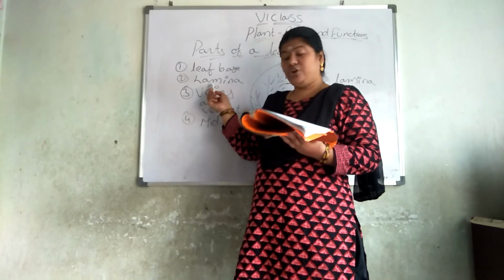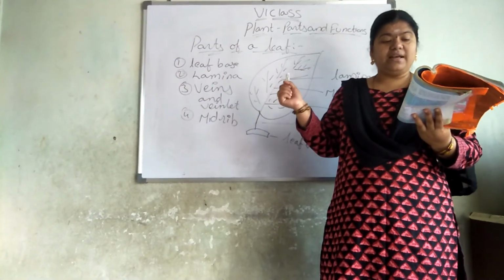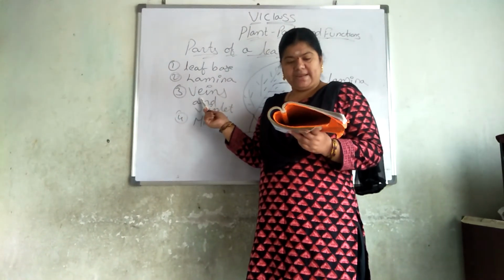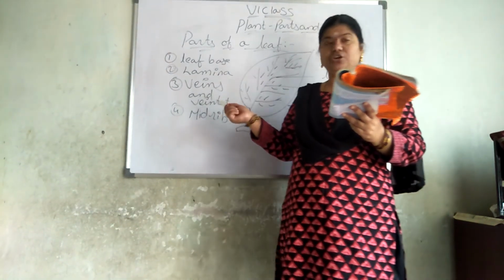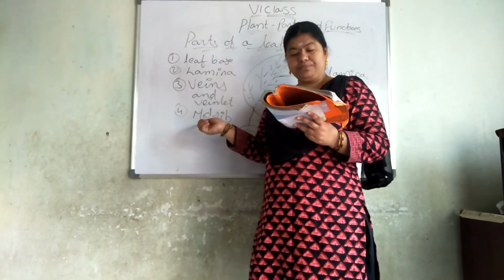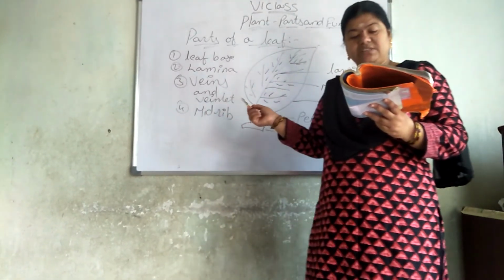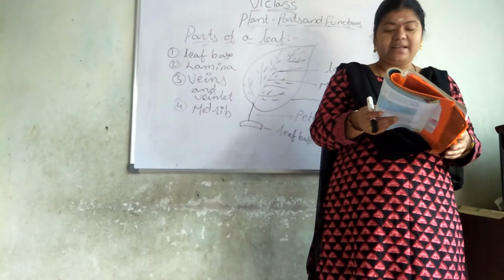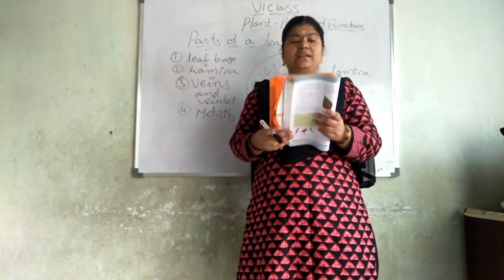What is the flat portion of the leaf called? Lamina. What do you call the small line structures in the flat portion of the leaf? Veins. Fourth question, which part connects leaf lamina with the stem? It is midrib. Next, a leaf contains a leaf base, a stalk-like structure called petiole, and lamina.